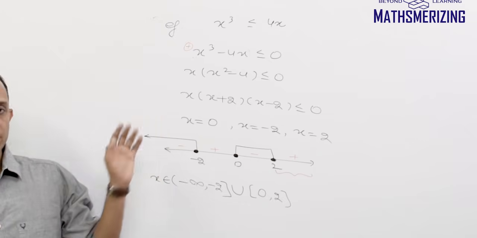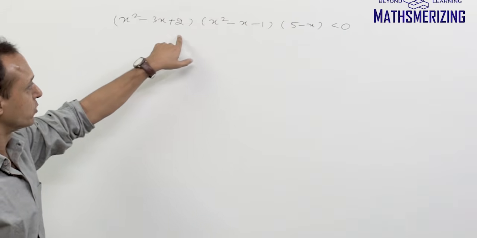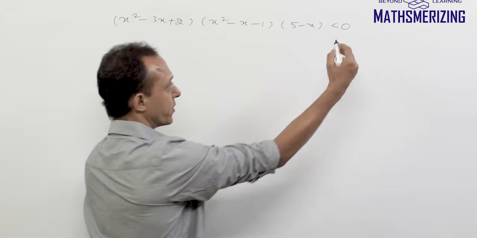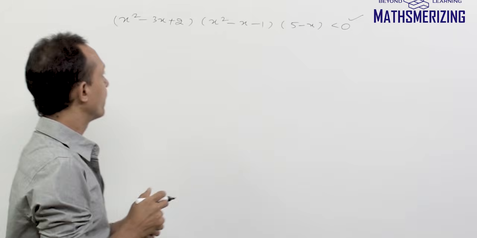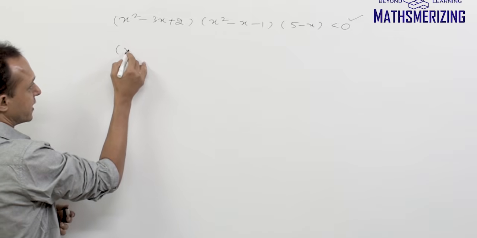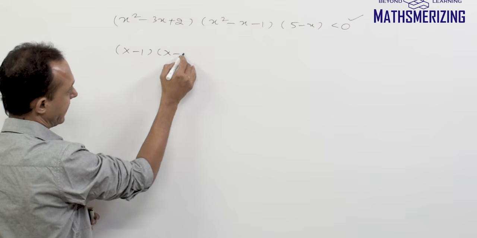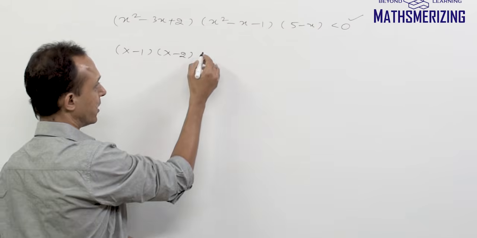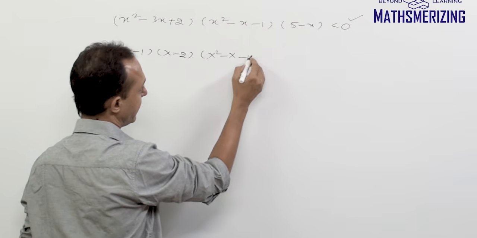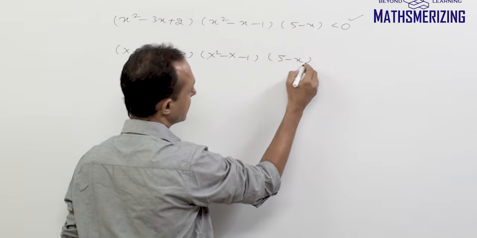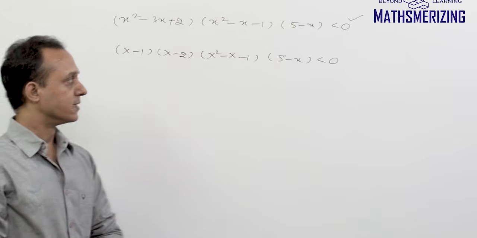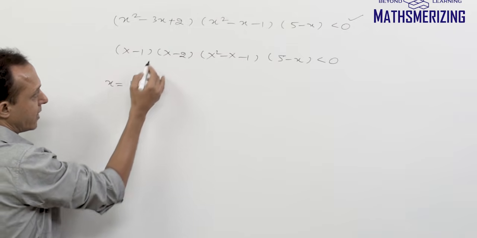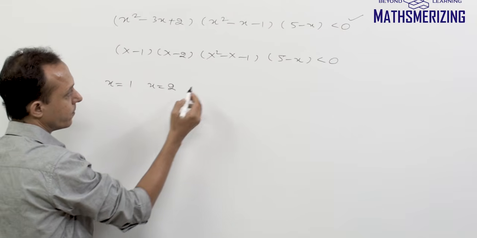So this is how we'll solve such inequalities. Now: (x square minus 3x plus 2)(x square minus x minus 1)(5 minus x) is less than 0. The right hand side is already 0. So I can factorize the first expression: (x minus 1)(x minus 2). I cannot factorize the second one, so I'll simply write it as x square minus x minus 1, and then (5 minus x) is less than 0. Now I'll try to find the roots. For the first, x is 1 and x equals 2.